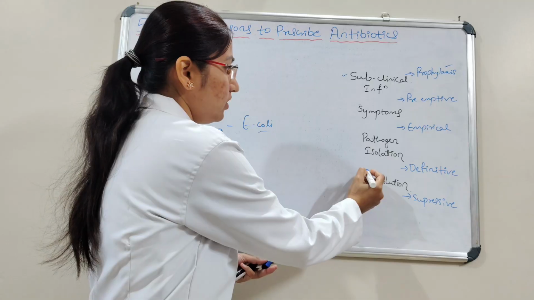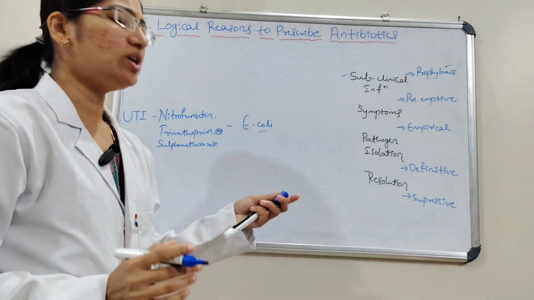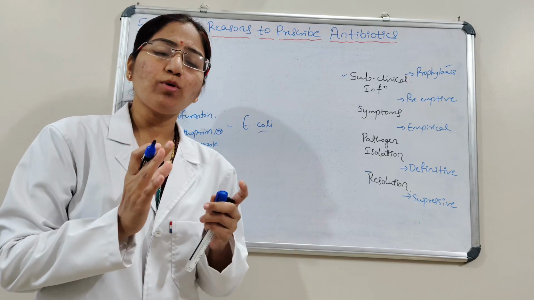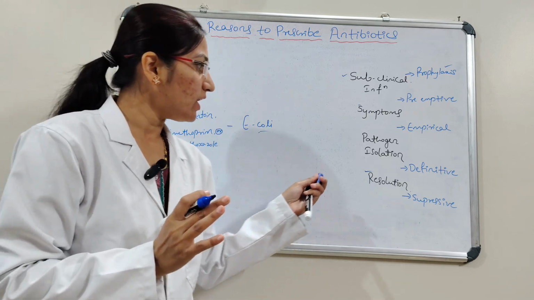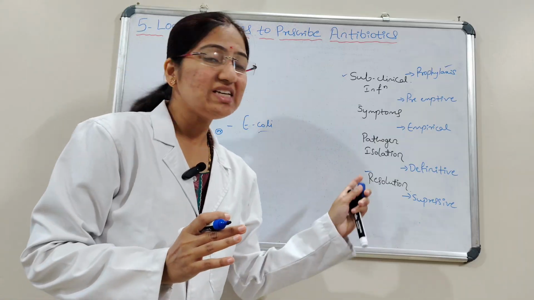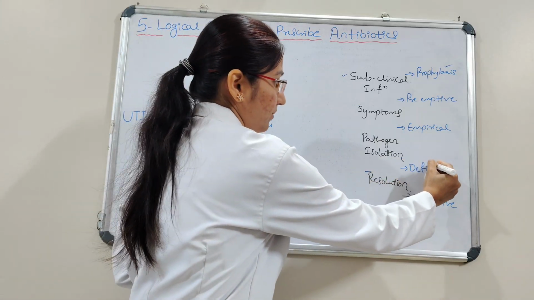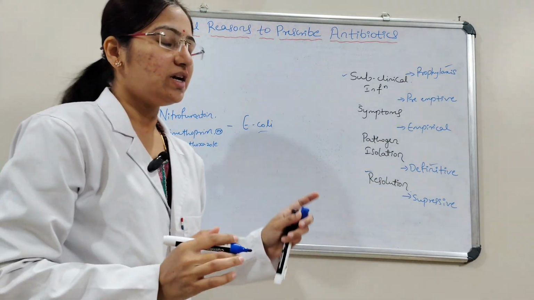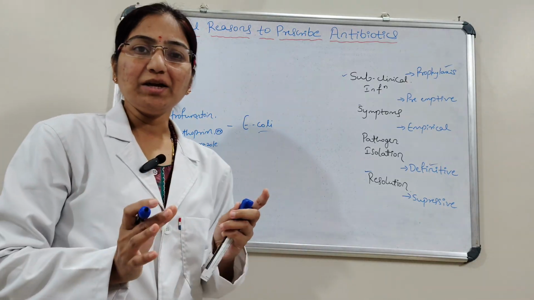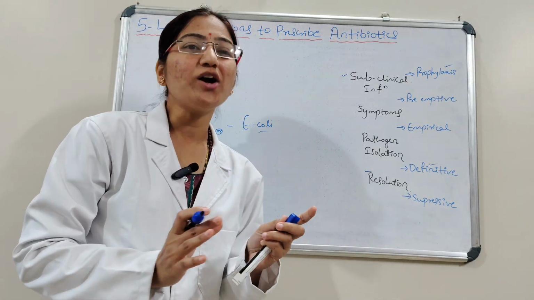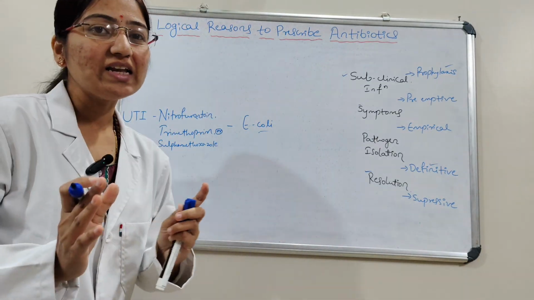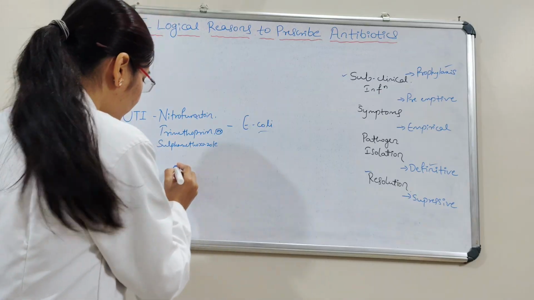Now we'll see resolution. Now you have isolated the pathogen and you know exactly which type of antibiotic will be effective. This type of treatment is called definitive treatment. We'll take an example, that is an antibiotic sensitivity report. According to the antibiotic sensitivity report of UTI, the isolated organism is Klebsiella pneumoniae.